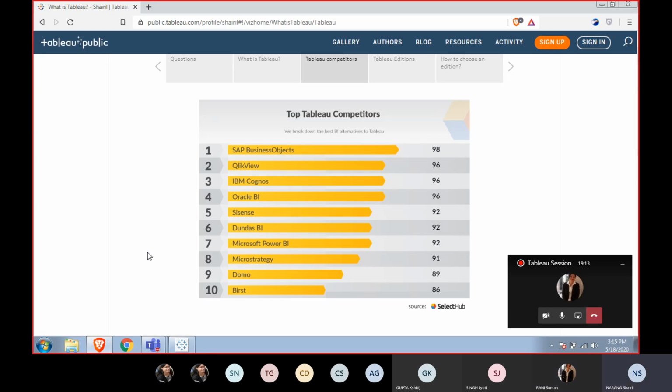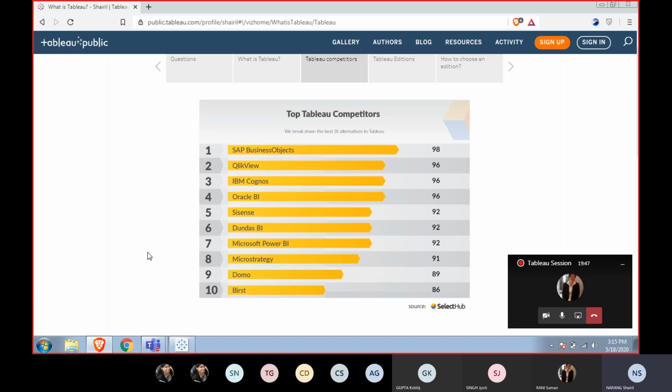And if I would want to compare, let's say, Microsoft Power BI, which stands at the seventh position with 92, Power BI is not very intuitive with the data visualization part, but it is very good when it comes to collecting and modifying data through the Power Query that it has. So it's not that user friendly with data visualization.